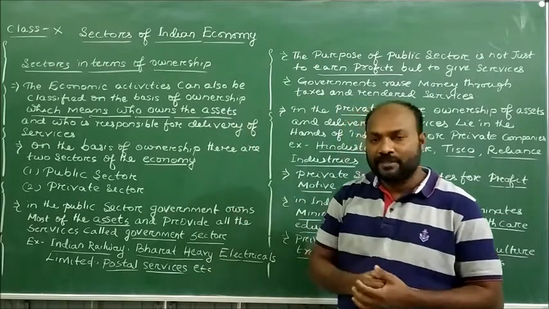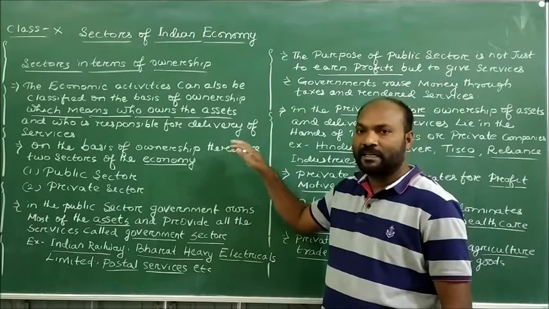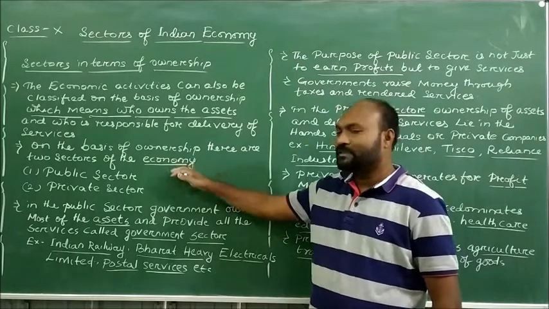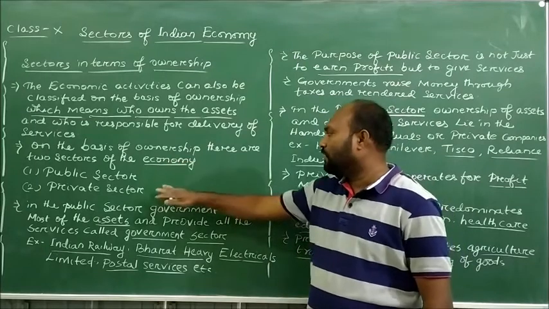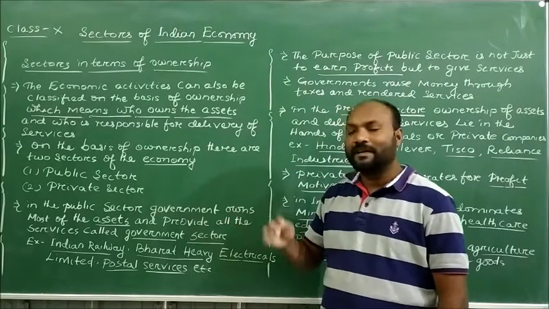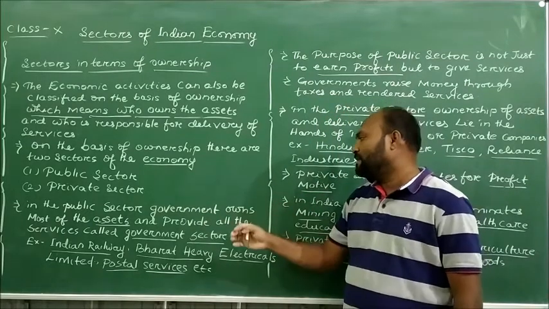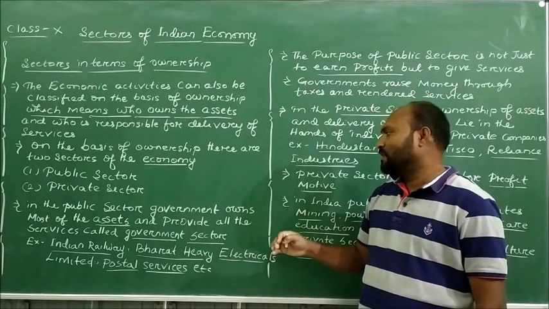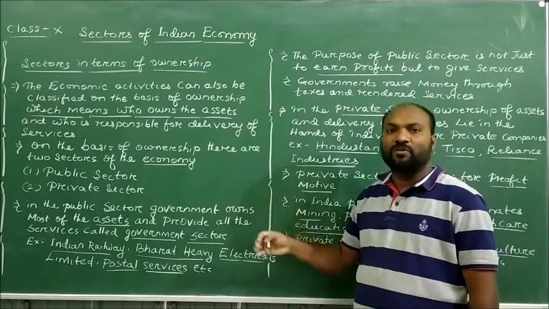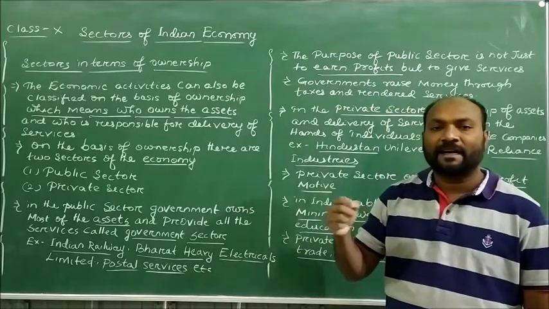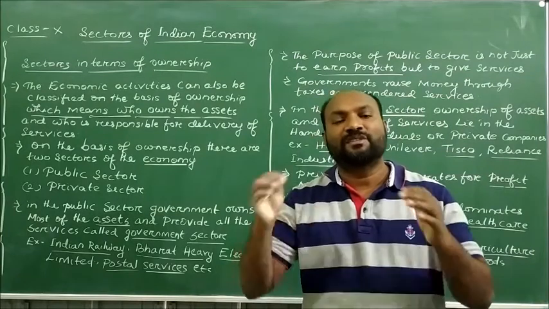On the basis of this ownership, there are two sectors of the economy, the public sector and the private sector. In the public sector, the government provides all kinds of services to the citizens. Here the government owns the assets and provides every kind of service to the citizens.